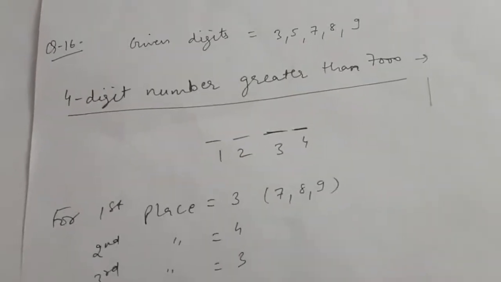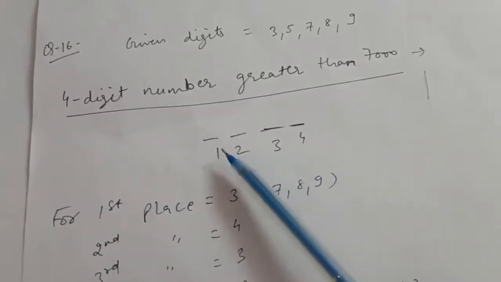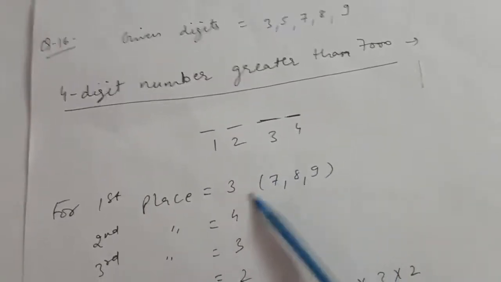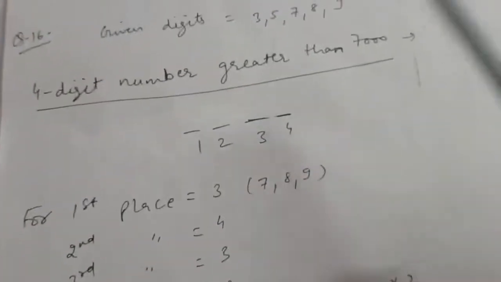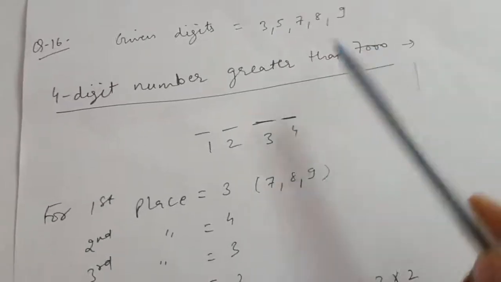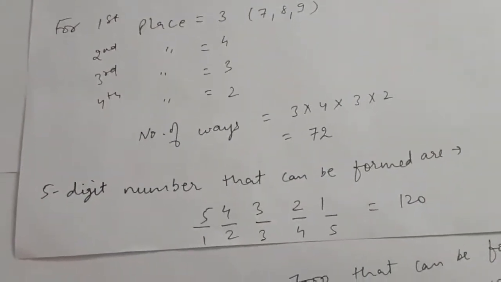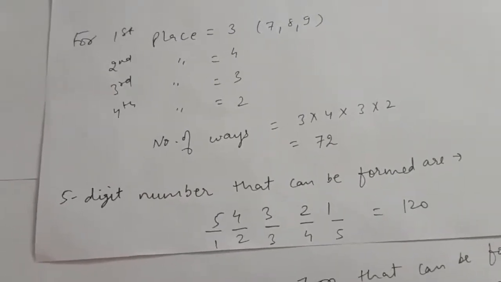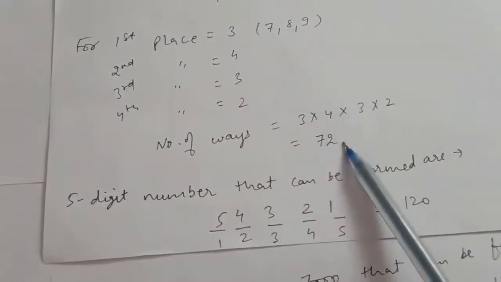So first of all we will find 4-digit numbers greater than 7000. Now for the first place, if the number is to be greater than 7000, the digit can be 7, 8 or 9, so 3 options, right? Because digits can't be repeated, in total we are given these 5 digits and one has been used here. For the second place now we have 4 options, then for the third place 3 options, and for the fourth place 2 options. So the number of 4-digit numbers greater than 7000 is 3 into 4 into 3 into 2, that is 72.